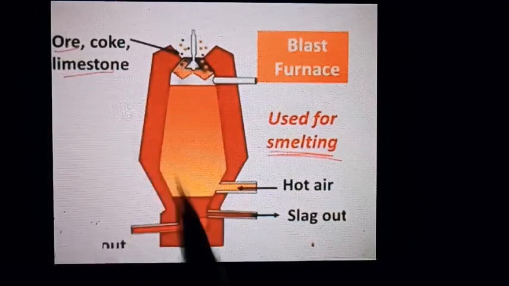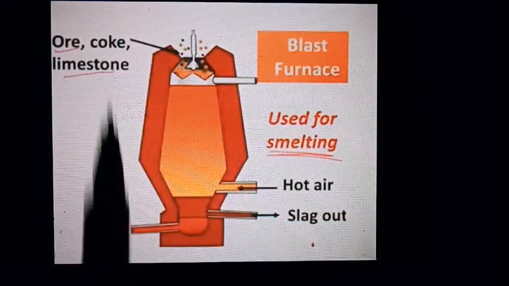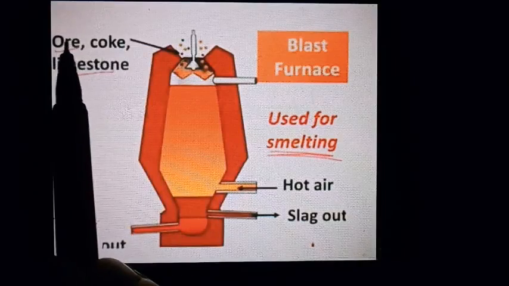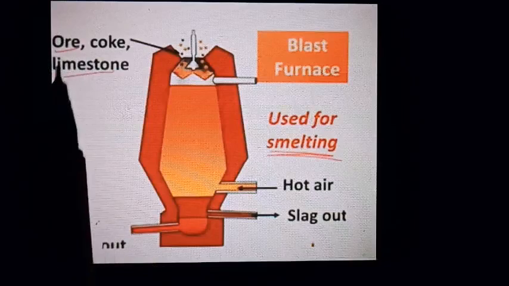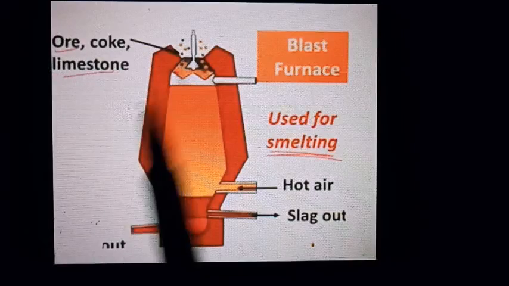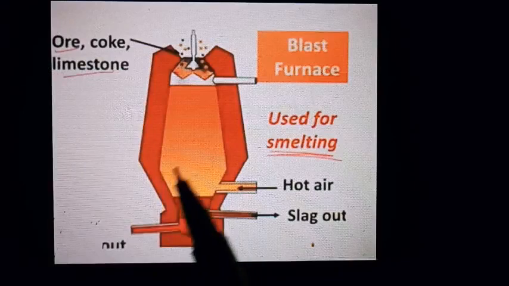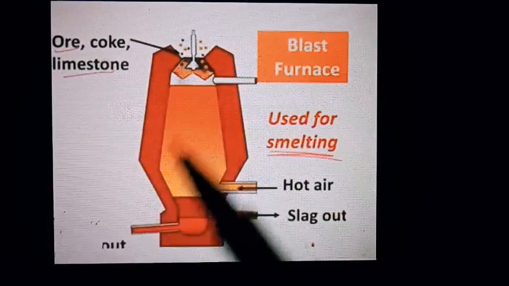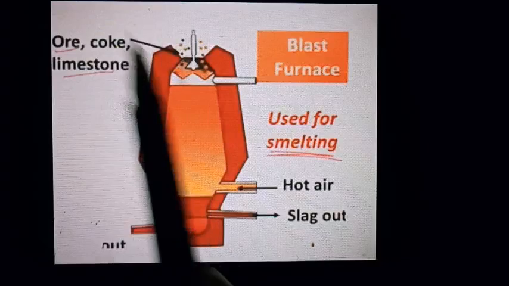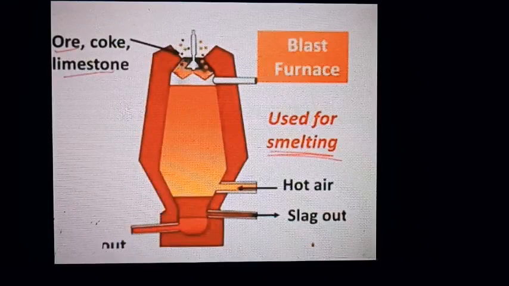Whatever impurities are there will be removed from here, and the coke will help convert the metal oxide to the metal. That means there is a reduction reaction and the coke is called the reducing agent. Now the metal is in the pure form, that we will collect from here. So this is about the blast furnace.